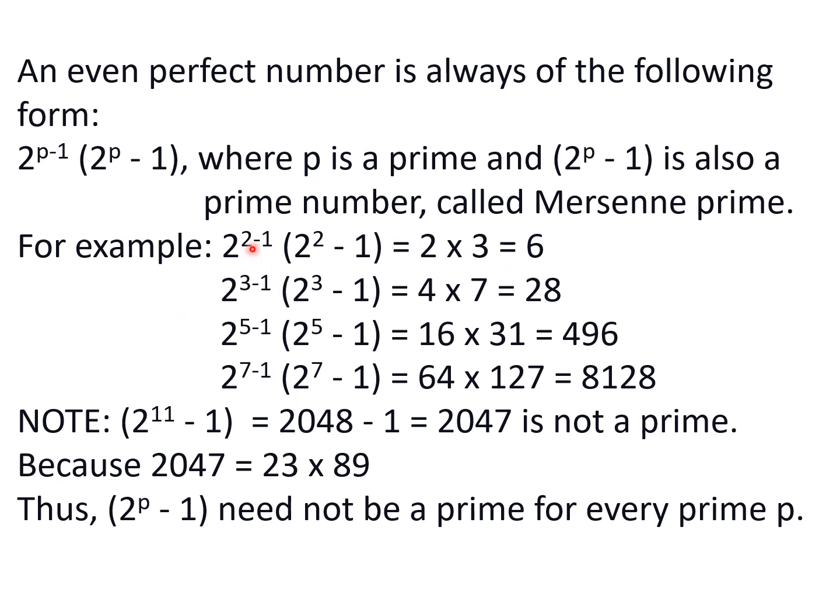2 raised to power 2 is a prime number, so 2 raised to power 2 minus 1 becomes 2 raised to power 1, which is 2. 2 raised to power 2 is 4, minus 1 is 3. So 2 into 3 is 6, which is a perfect number.